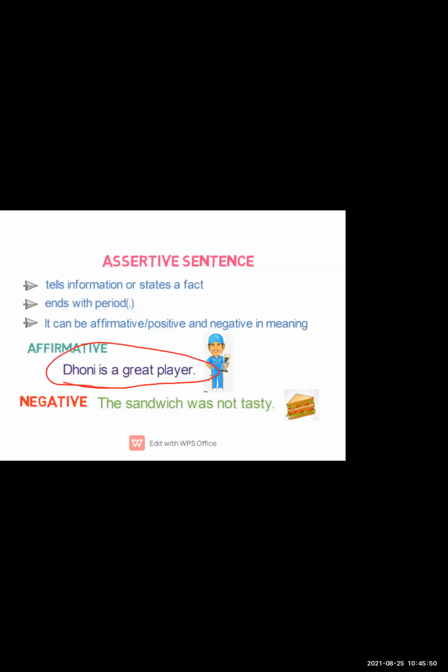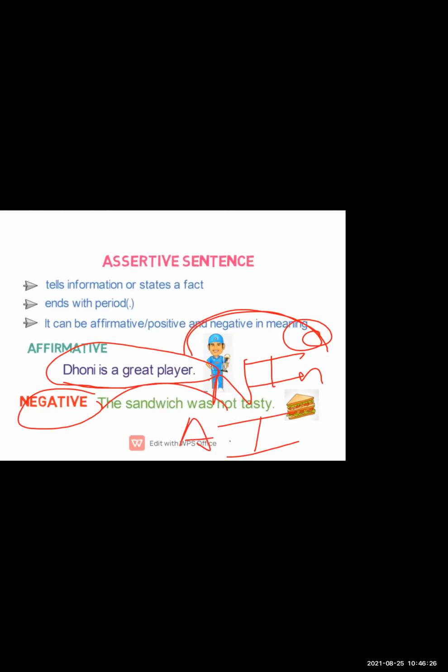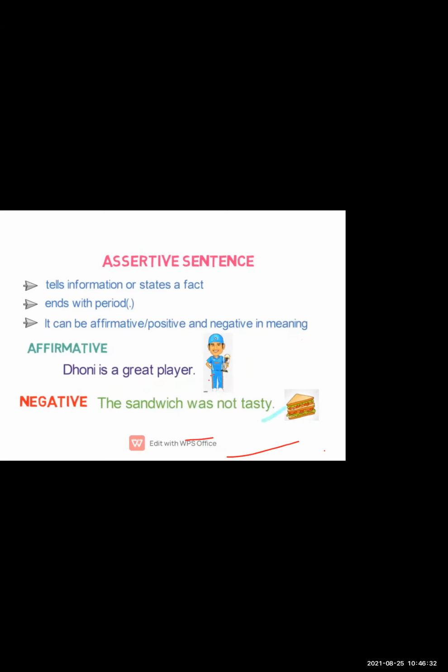Now, I have to convert this sentence into an interrogative, but not just an interrogative. I have to convert it into a negative interrogative. If I find the sentence is positive, affirmative, I have to convert it into a negative interrogative. If I find the sentence already negative, I have to convert it into an affirmative interrogative. Let me explain more about it so that your doubt is cleared.